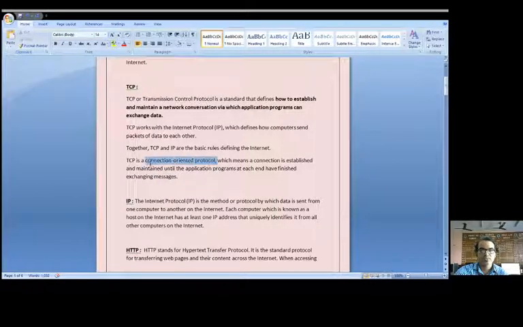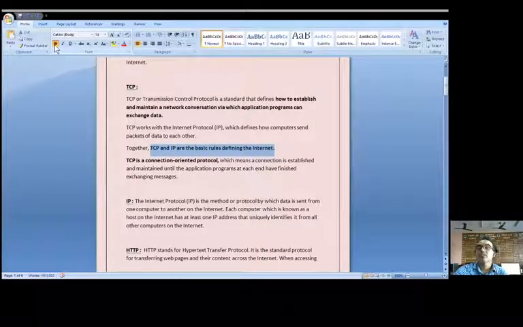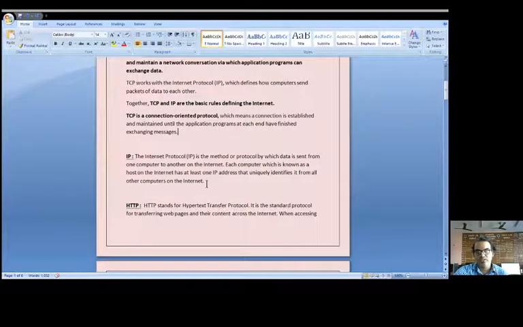So the major point to understand is that TCP is a connection-oriented protocol, and TCP/IP are the basic rules defining the internet. Before that, it was ARPANET which defined this network system, but ARPANET was abolished because it could only connect 1000 computers.